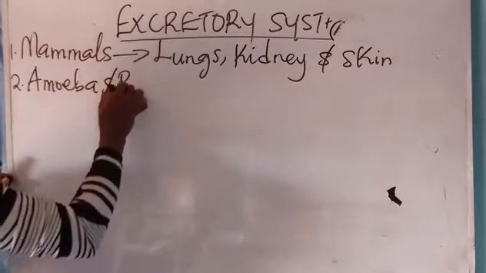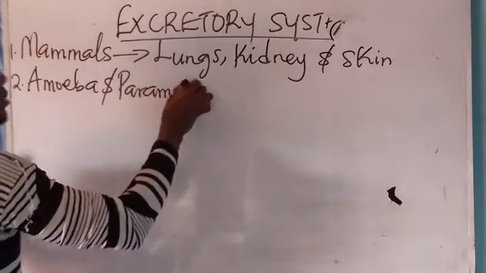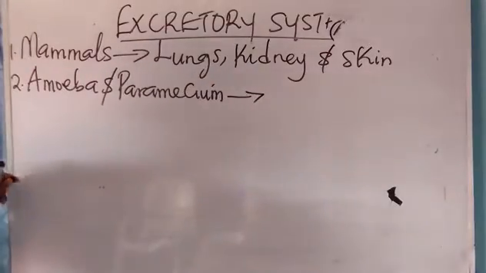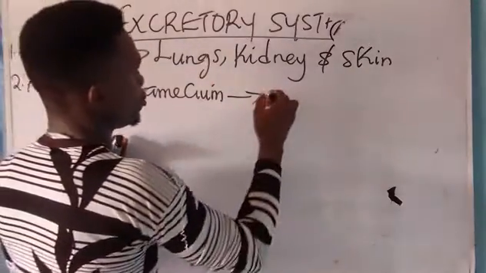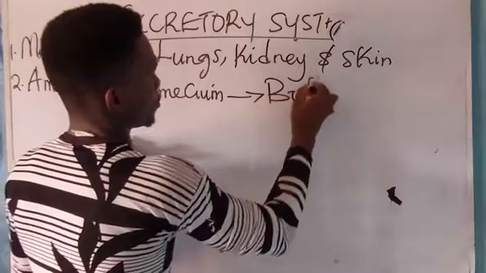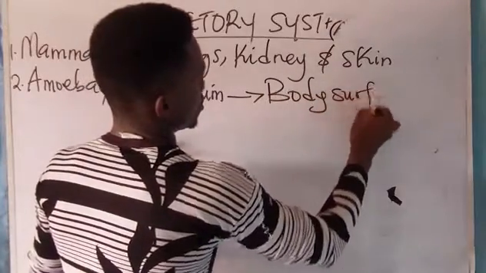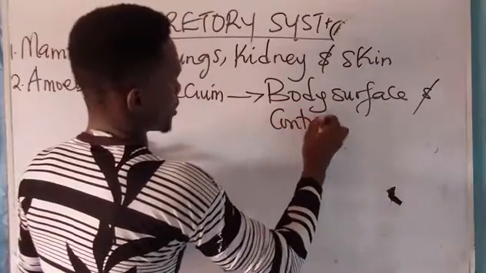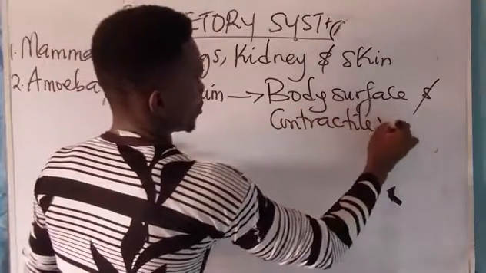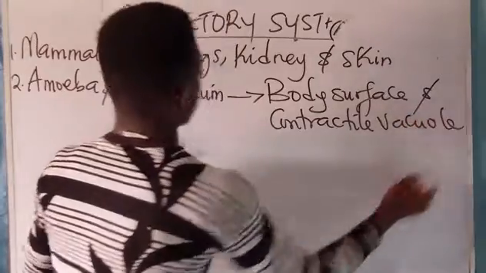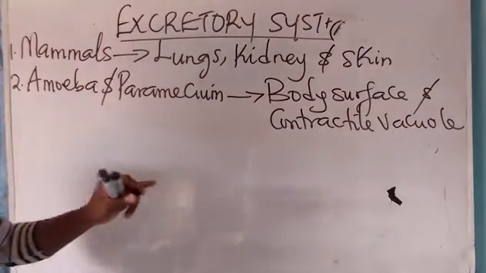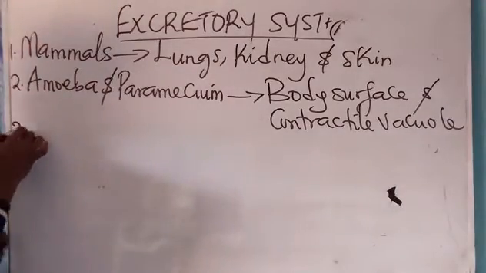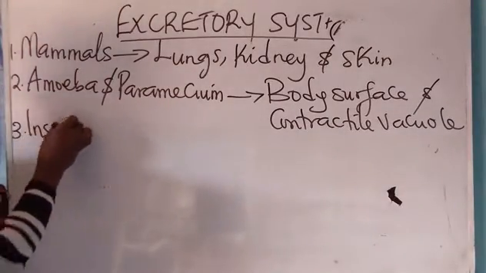Then number 2, you have amoeba and paramecium. They carry out excretion with the use of their body surface or contractile vacuole. So amoeba and paramecium use body surface or contractile vacuole for what? Excretion. Then number 3, you have insects.